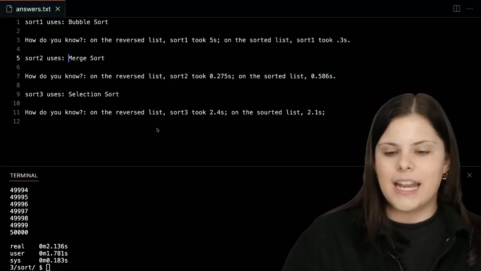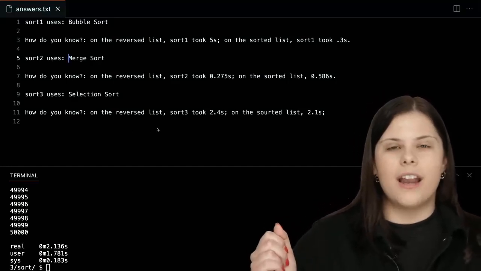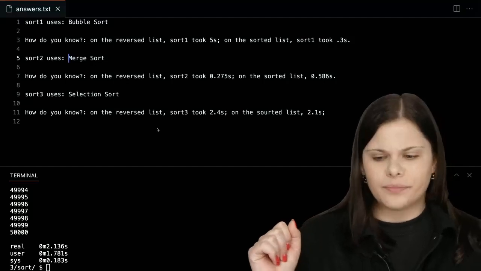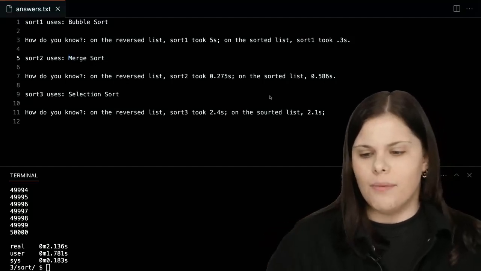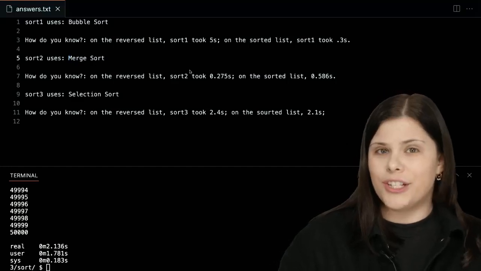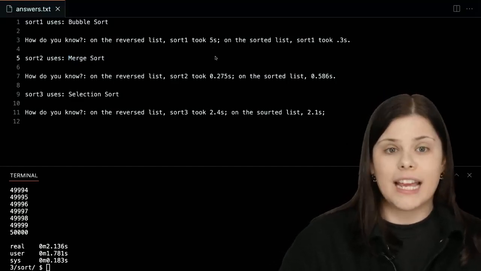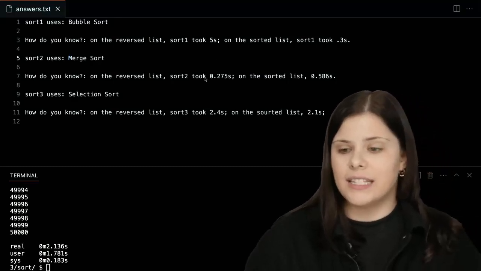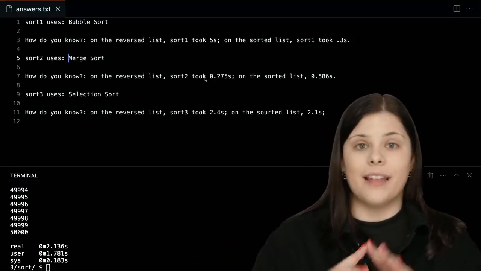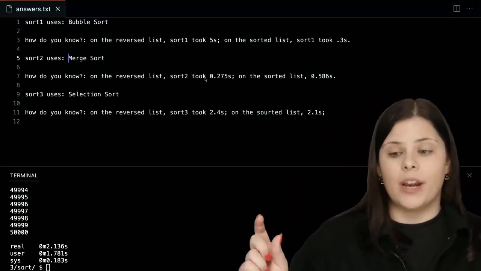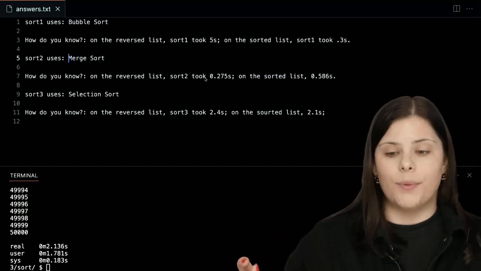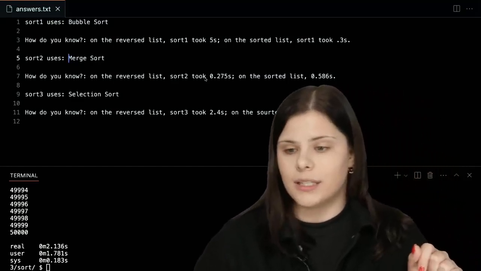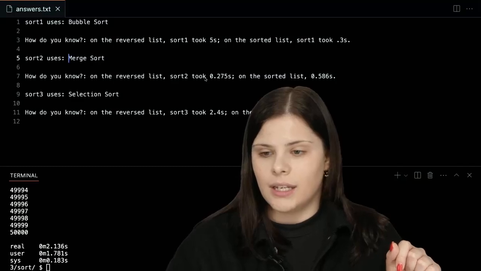Again, as I said, it depends on what is going on in the background, right? So that is also a consideration to make. Again, the difference is just a few seconds, but it's about seeing the bigger picture and especially comparing how much time it took on both the reversed and the sorted lists.